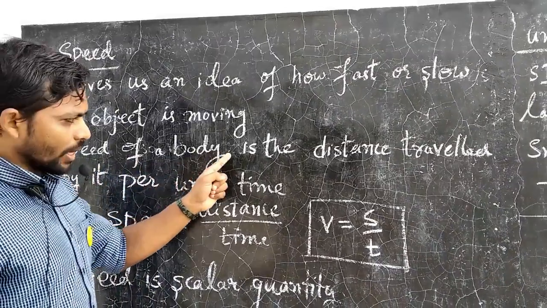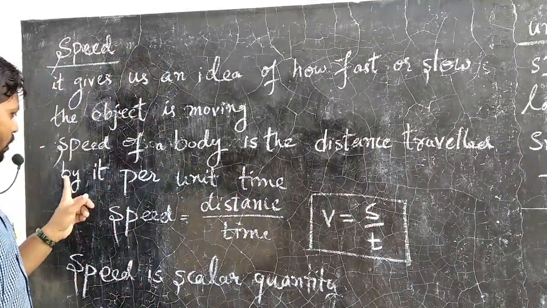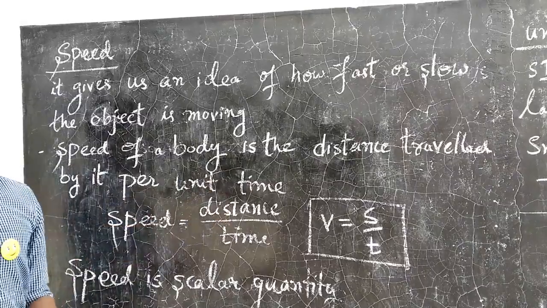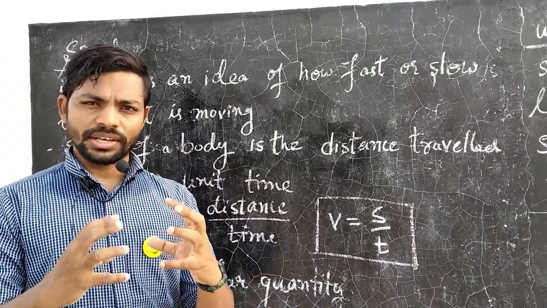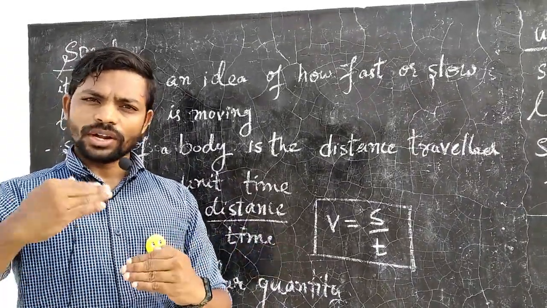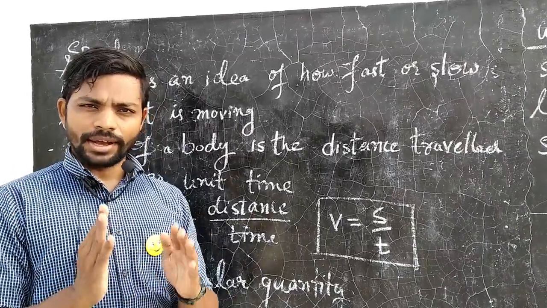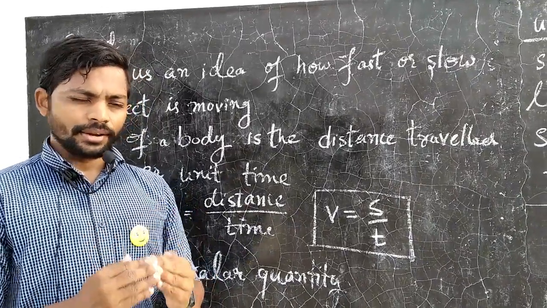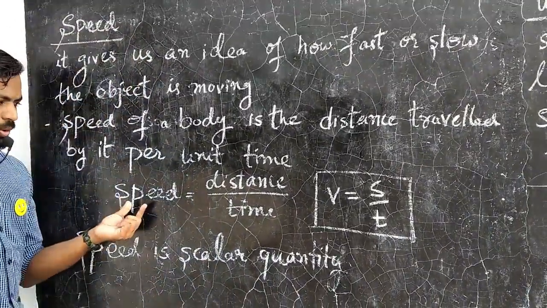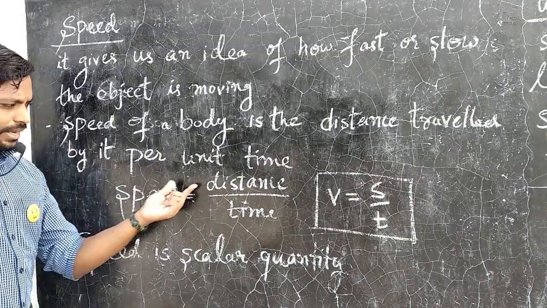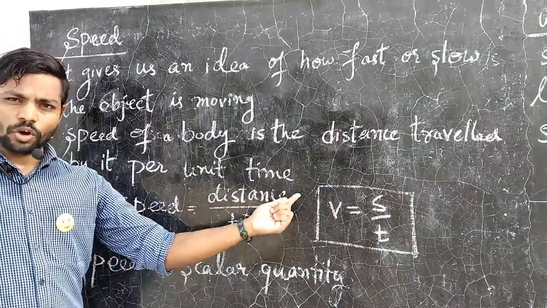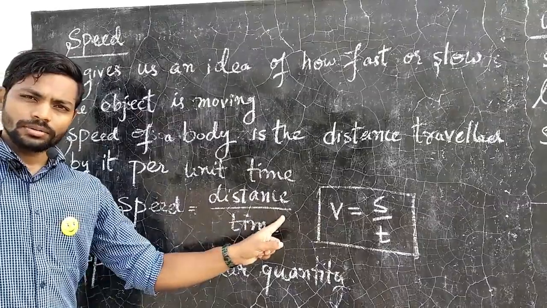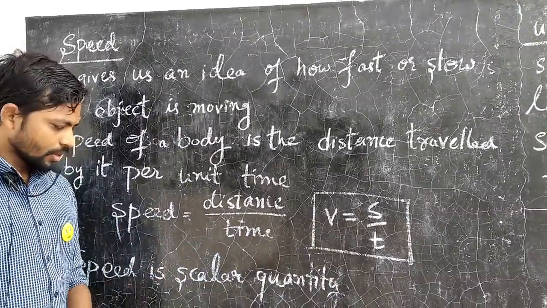So this is the understanding: speed of a body is the distance traveled by it per unit time. Unit time is the basic time which we are taking, that is 1 second or 1 hour. The larger unit is 1 hour and the SI unit is second, right? The speed formula is distance by time, the distance traveled by the object upon the time taken for it, right?